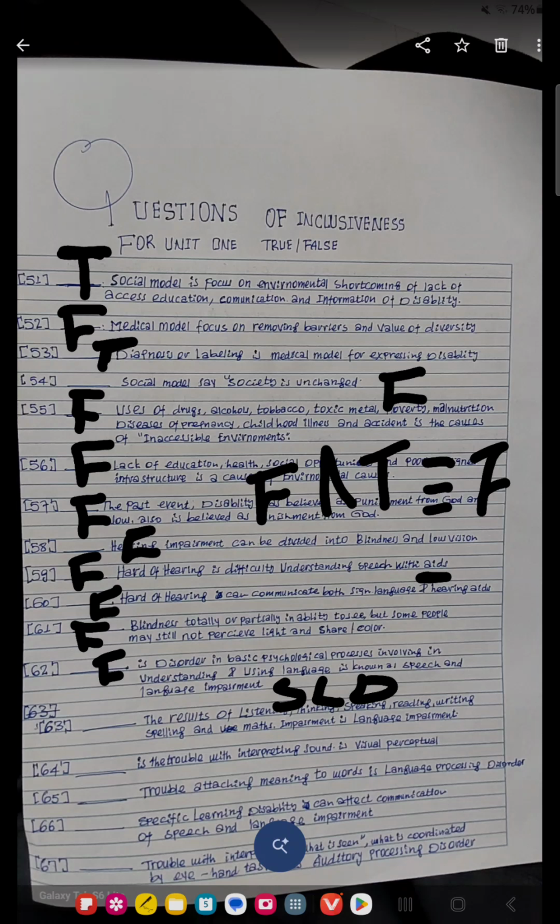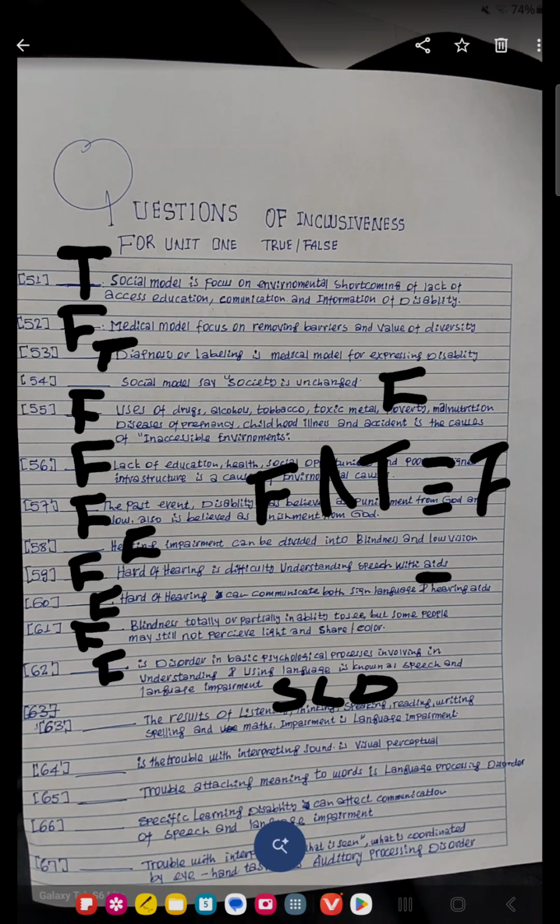Question 63 says the result of listening, thinking, speaking, reading, writing, spelling, and math impairment is what? Language impairment. Language impairment involves vocabulary, sentence structure, use of social language, and so on.